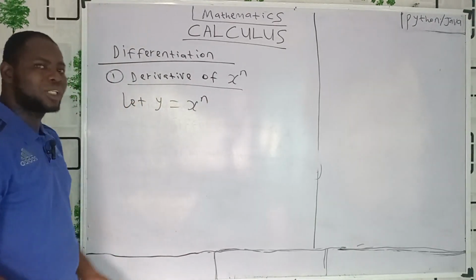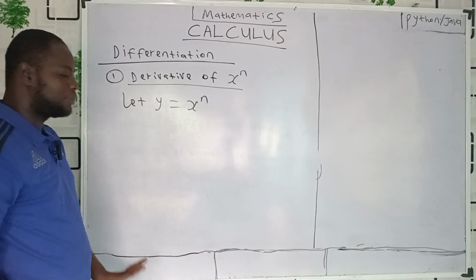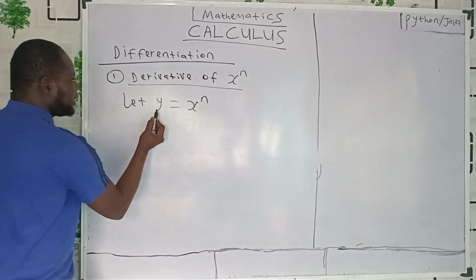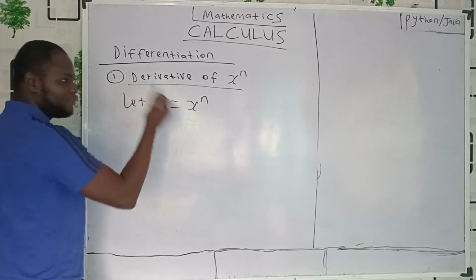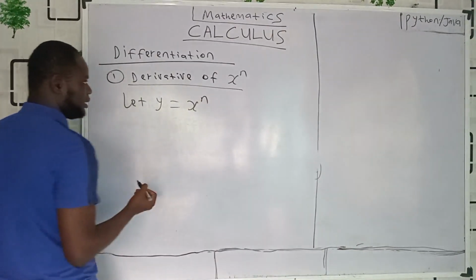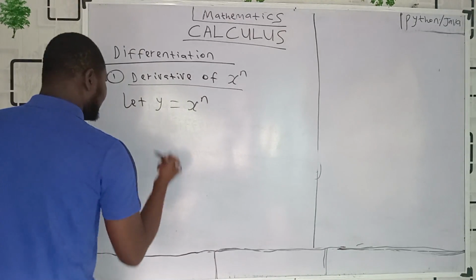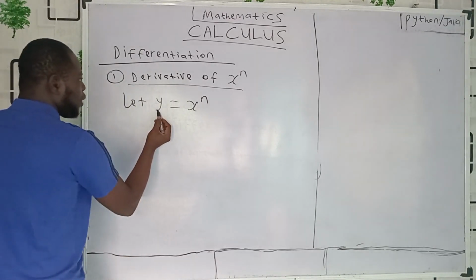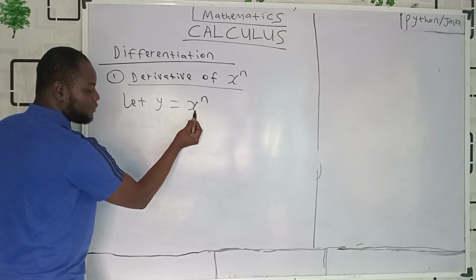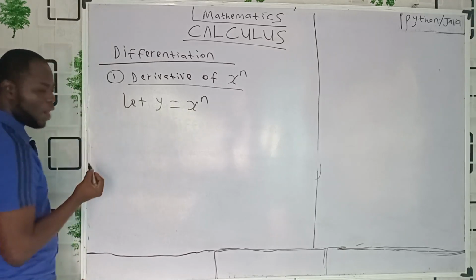Okay, there are ways to prove all these things though, but we are not interested in the proofs in this video. Now, for now, y here is a dependent variable, x is independent variable, x has power of n. Are you with me? What does that mean? That is, y is depending on x. Whatever the value of x that we have, that is what will determine the value of y.